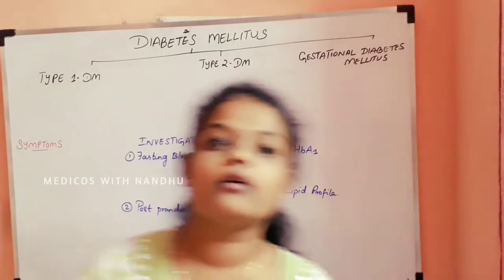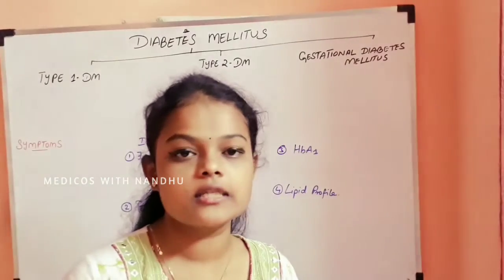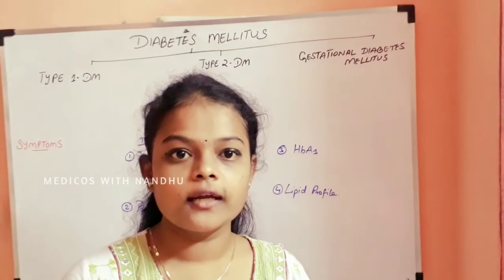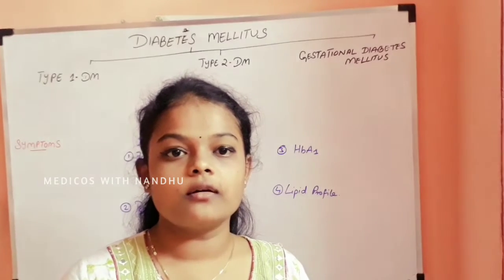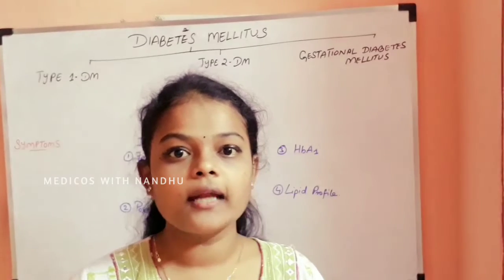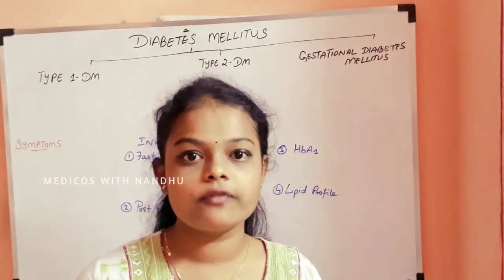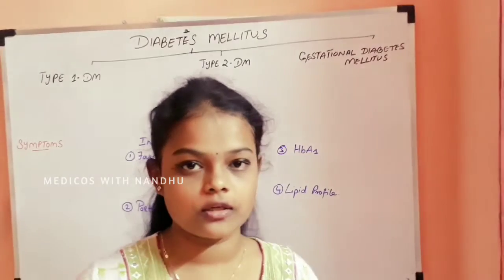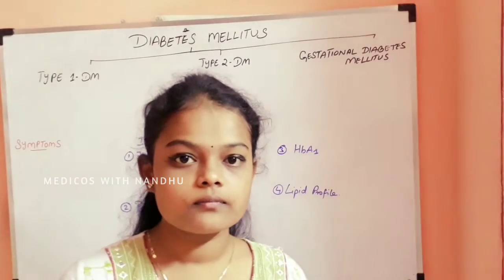Diabetes mellitus is a serious condition caused by a metabolic disorder. It is caused by several factors which we are going to see one by one in the etiology.